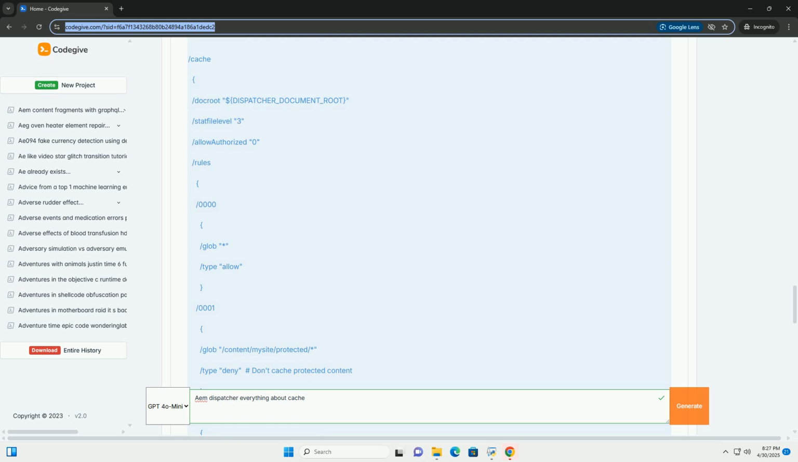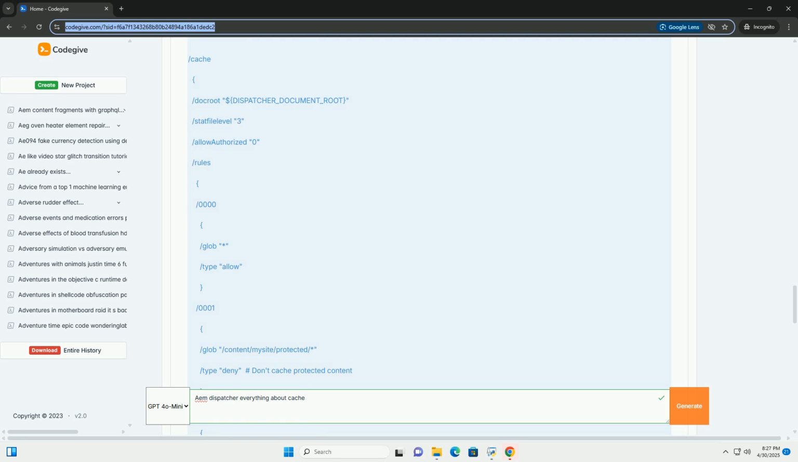/allowSelectors determines whether to cache content with selectors in the URL. Selectors are parts of the URL that come after the base resource path, for example /content/mypage.print.html. Set to 1 to allow caching of URLs with selectors, and 0 to disallow. This can be useful when selectors don't significantly alter the content. /rules defines specific caching rules for different paths or file types. For example, you might want to specify that certain paths are never cached, or that certain file types are cached with a specific expiration time.